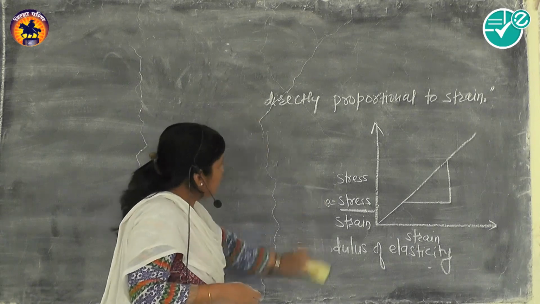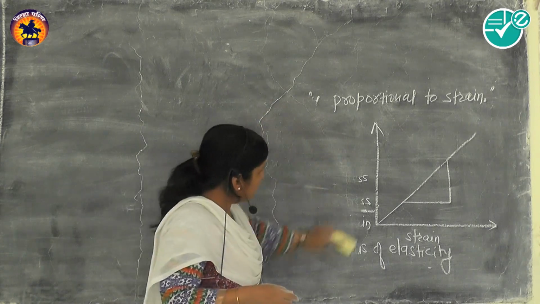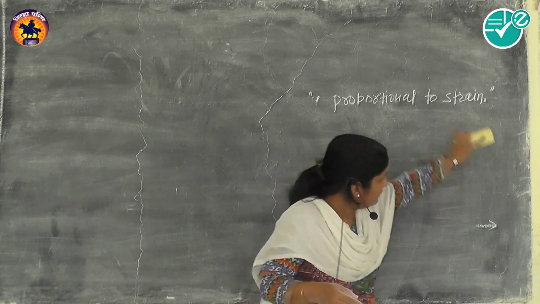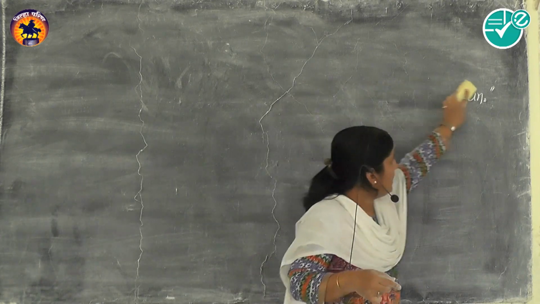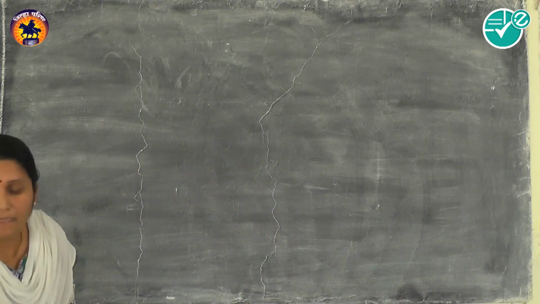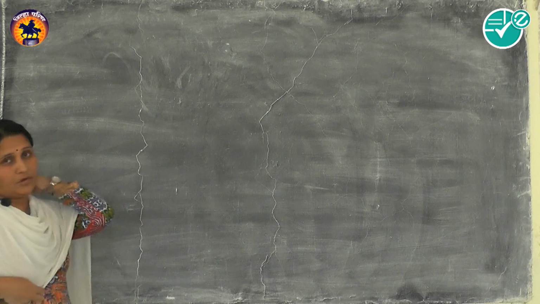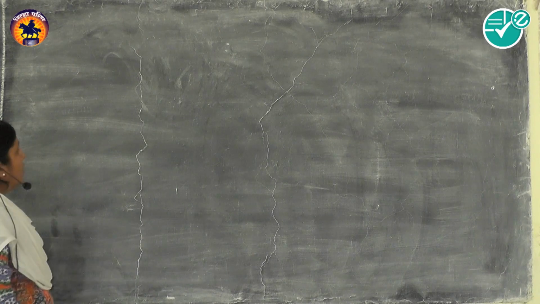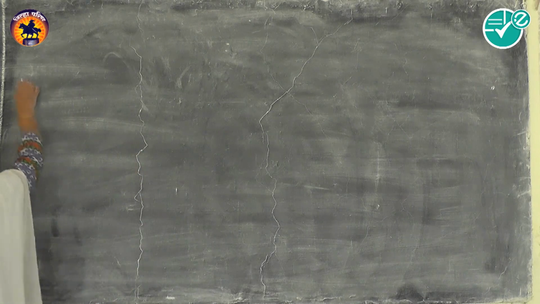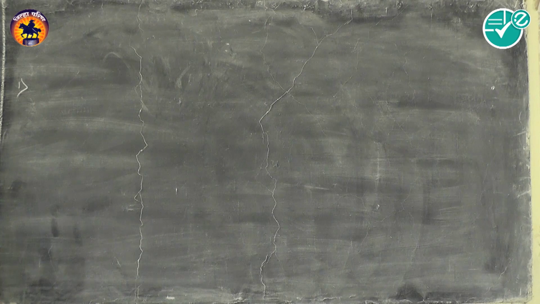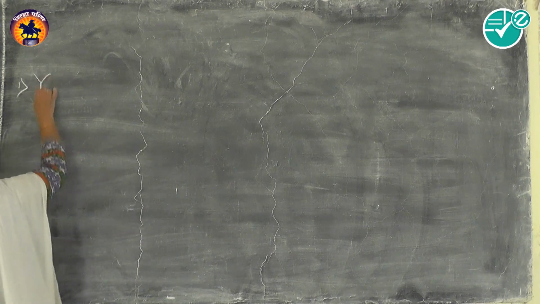These three types are Young's modulus, bulk modulus, and shearing modulus, or we can say modulus of rigidity. When deformation is in length, the modulus of elasticity is called Young's modulus.